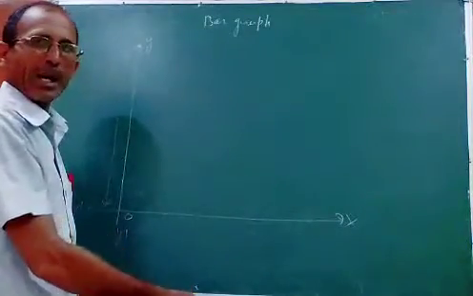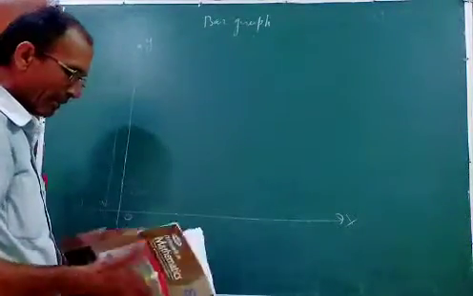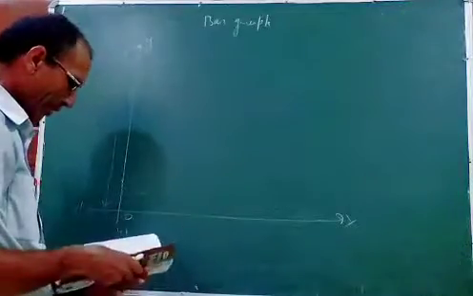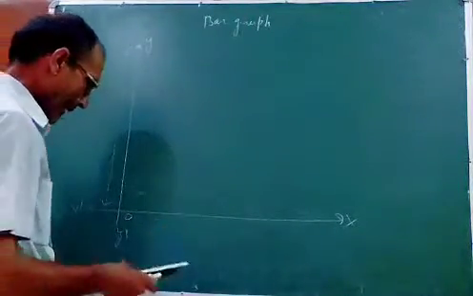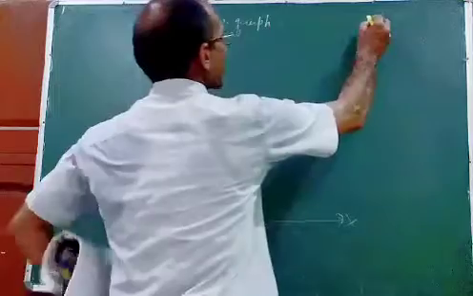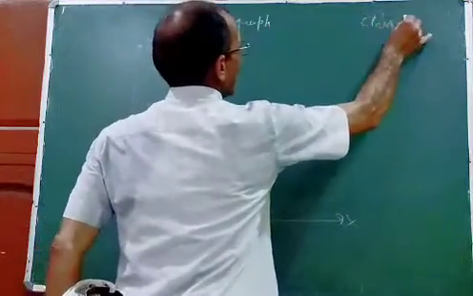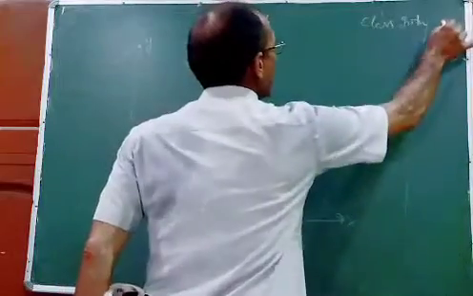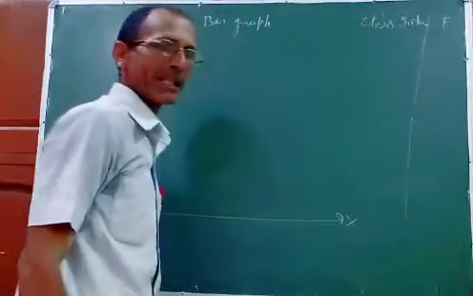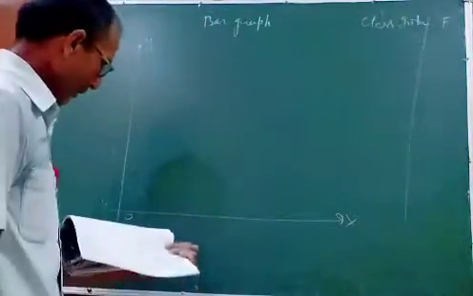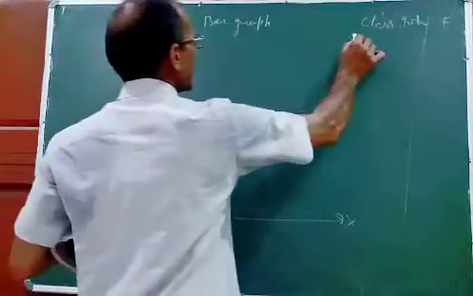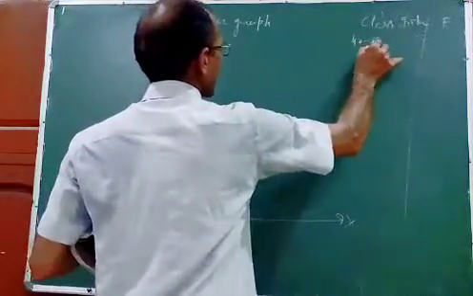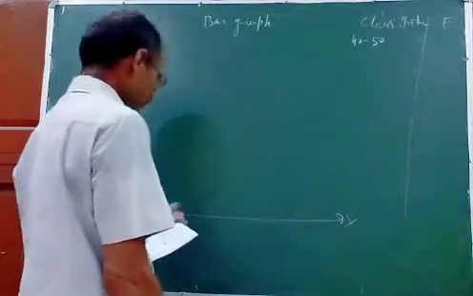Suppose in the first question I made the class size. Again I am taking another question. Class intervals are there, and here I am writing only frequency. Class interval 40 to 50, no need to write class marks here, only frequency.